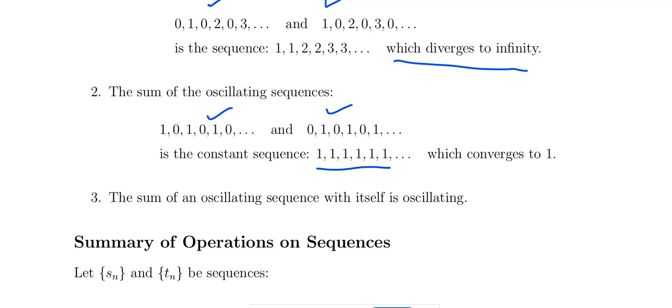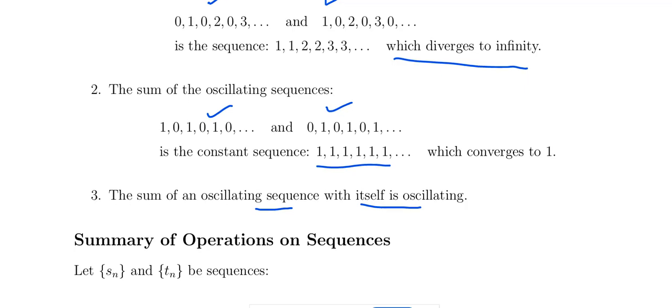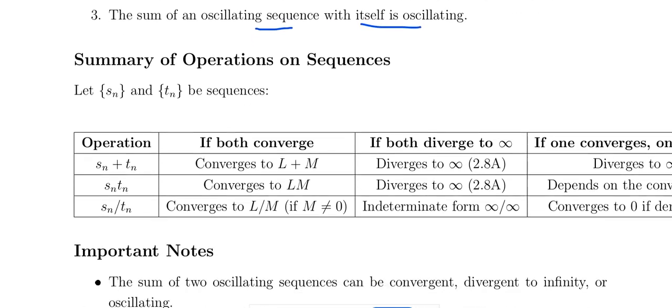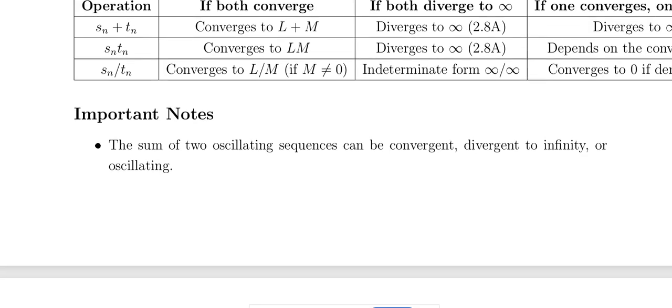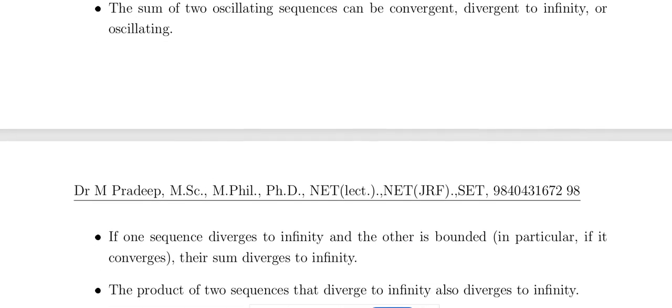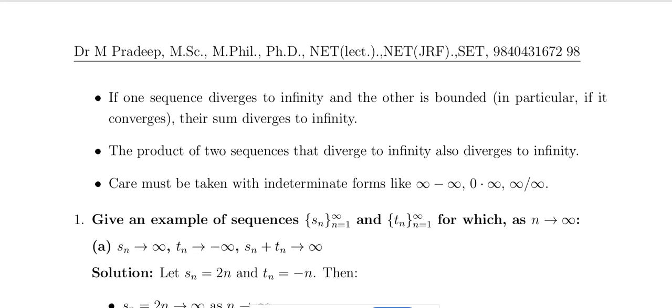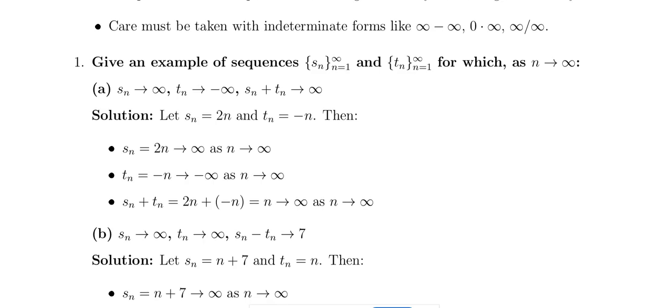So from this we cannot make any conclusion. So the sum of an oscillating sequence with itself is oscillating. Now Sn and Tn are both diverging to infinity. One diverges to plus infinity, another one diverges to minus infinity. The sum diverges to plus infinity.